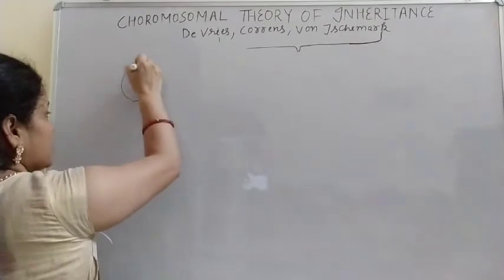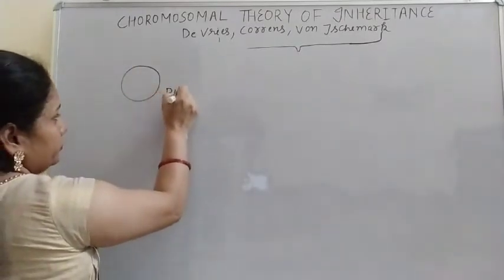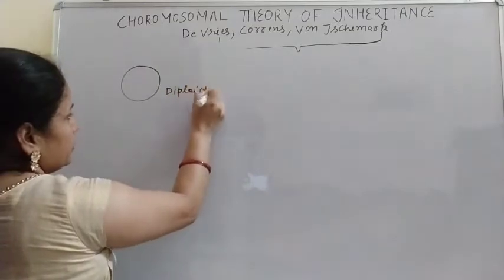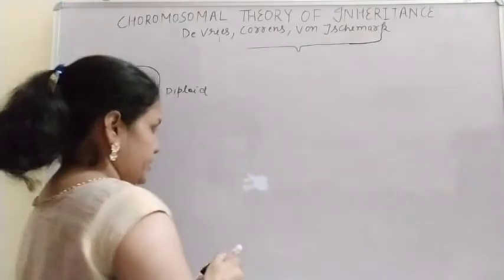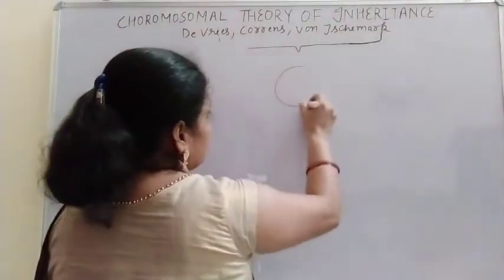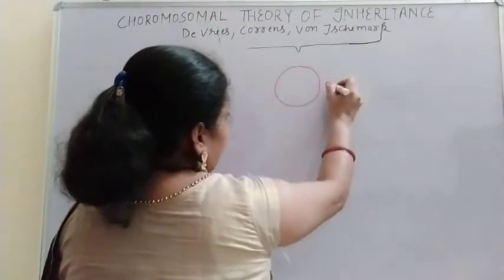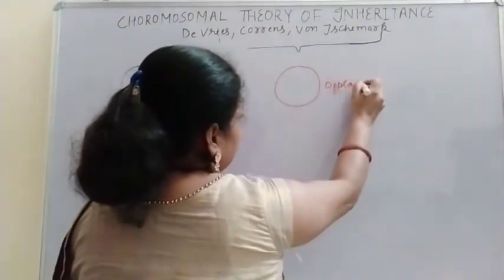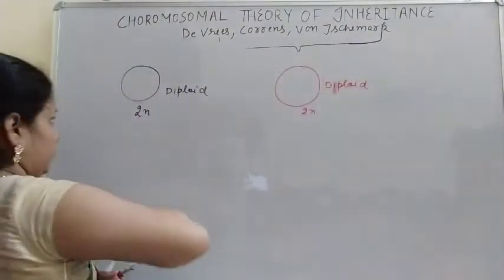Suppose one cell is there and this cell is diploid. Diploid means the 2n number of chromosomes is present. The second cell is also diploid, and there also is the 2n number of chromosomes.